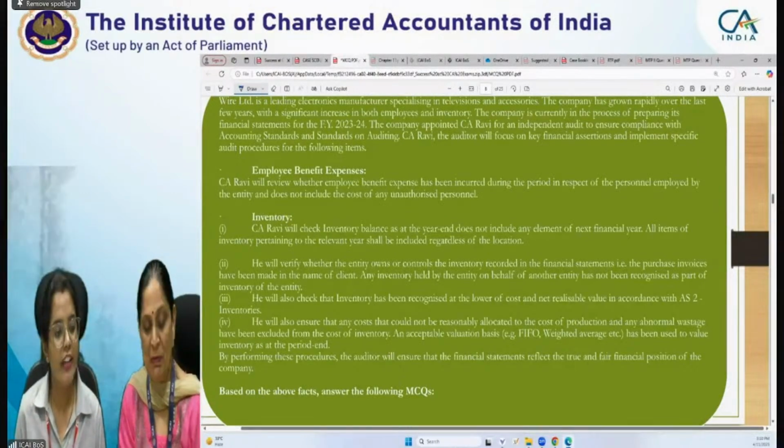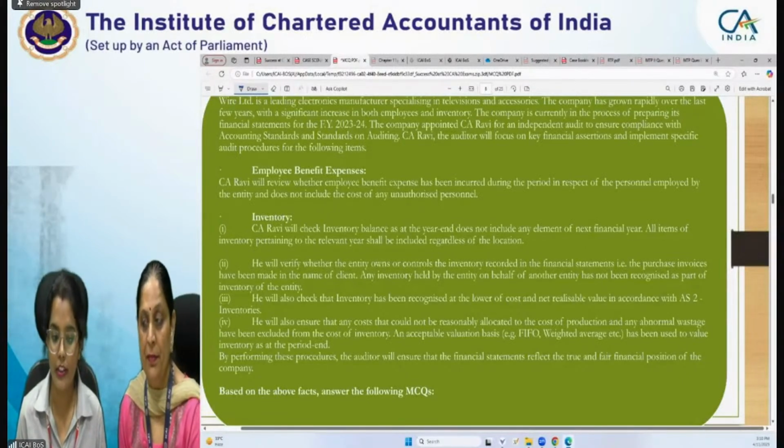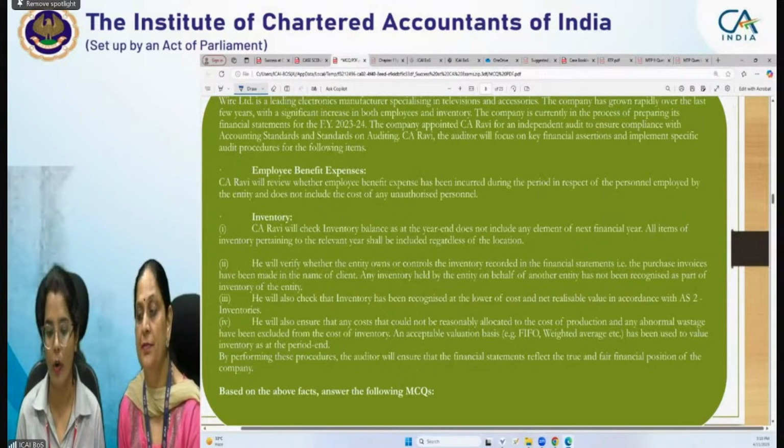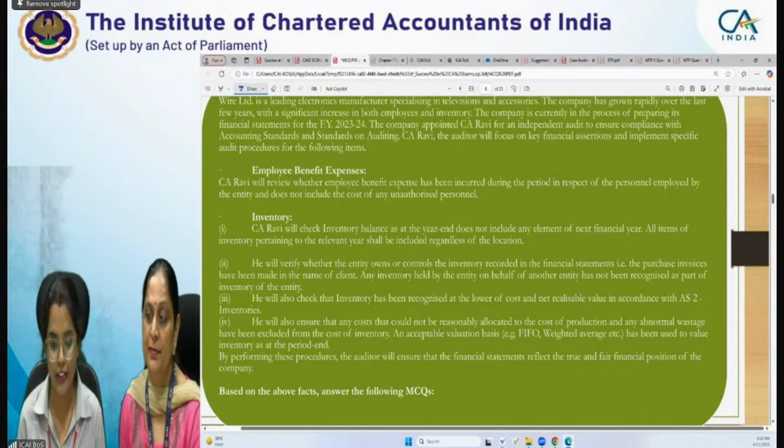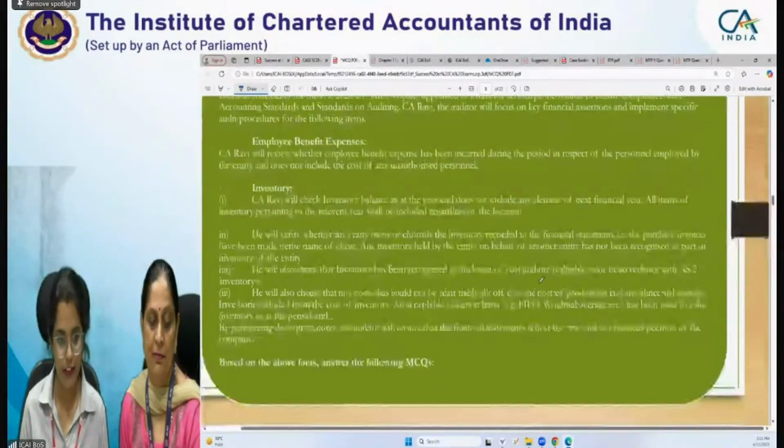Next one is, he will also check that inventory has been recognized at the lower of cost and net realizable value in accordance with AS 2. Last one is, he will ensure that any cost that could not be reasonably allocated to the cost of production and any abnormal wastage have been excluded from the cost of inventory, and acceptable valuation has been used to value inventory as at the period end. Okay, so now we will read the rest of the questions.